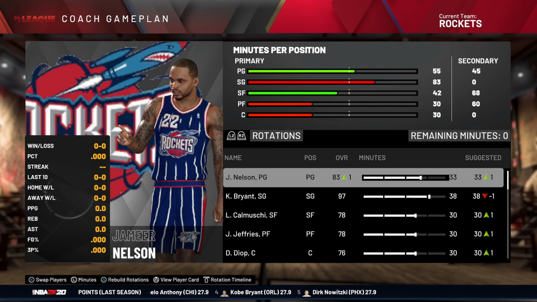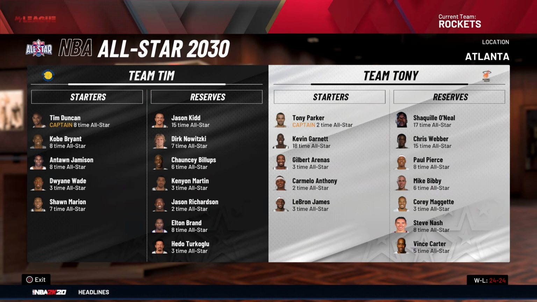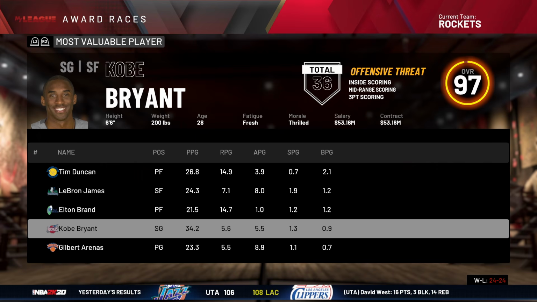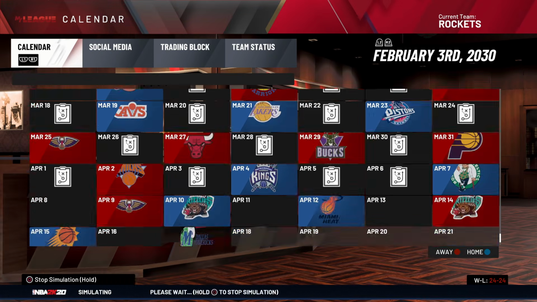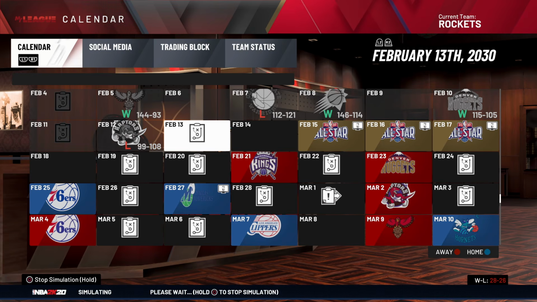Hey, Rudy. Kobe. So Kobe has to save this Rockets team after the retiring of Hakeem and all those other guys. Wow. Tim Duncan and Tony Parker all-star captains. At least Tim drafted Kobe first. Just never going to mention that Antoine Jameson is that good. Kobe is 4th in the MVP race, and we are 24-24. Now, it's a great record if you want to, like, you know, feel cool that Kobe has, like, oh yeah, his number 24, but it's not that good.